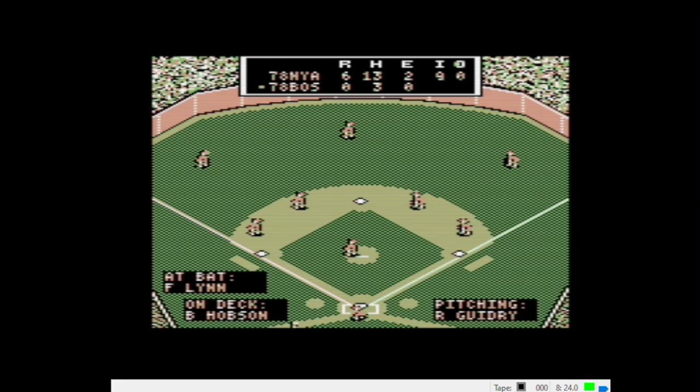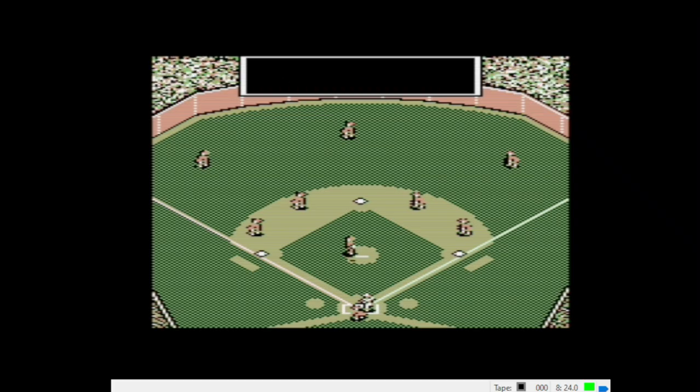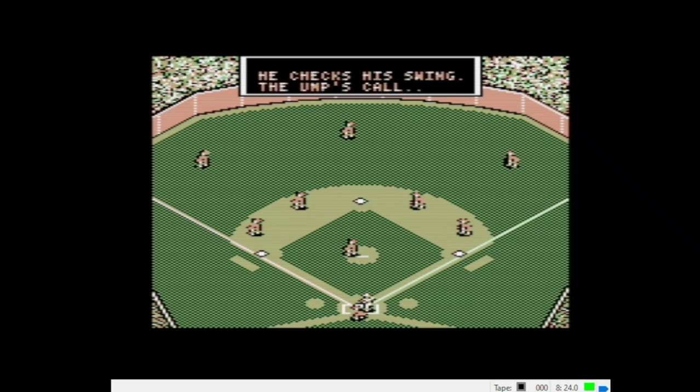Bottom of 9. Yankees up by 6. Gator looking to close this out with a complete game, hopefully keeping the shutout intact. Throwing a heater to Fred Lynn. 0-2 fastball, checks the swing. Struck him out.